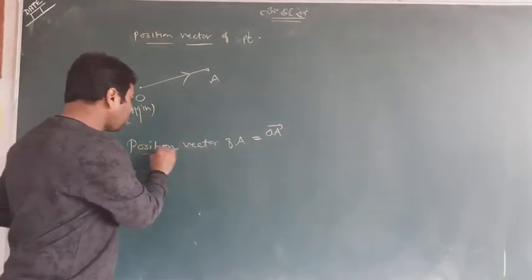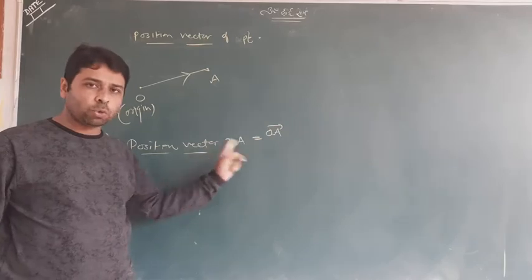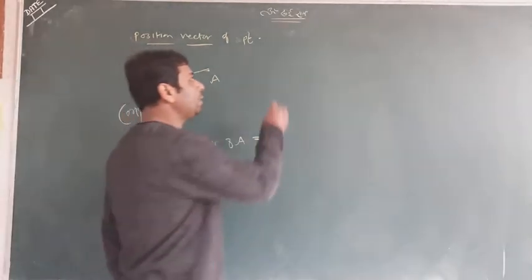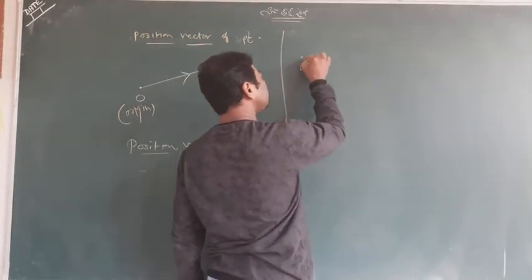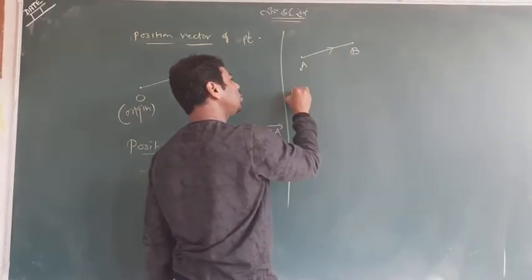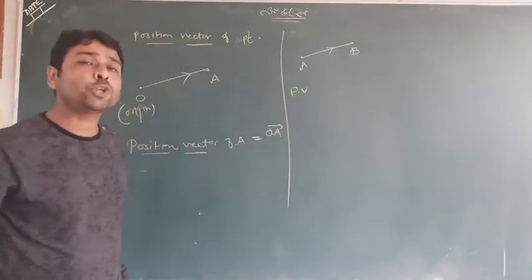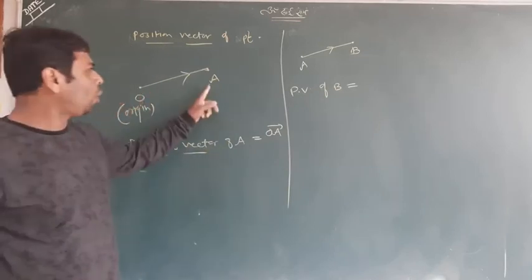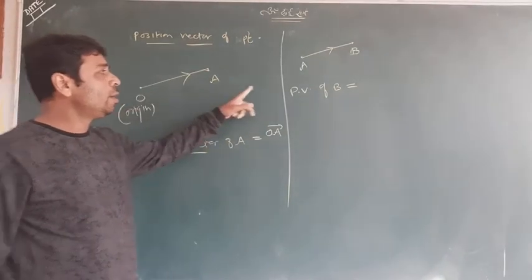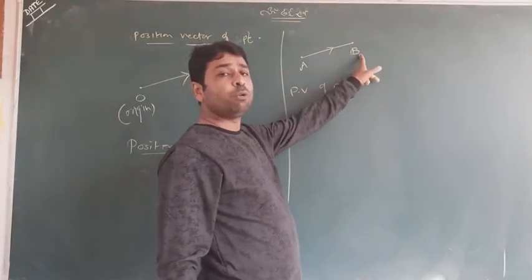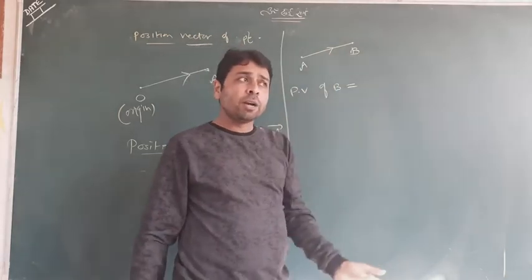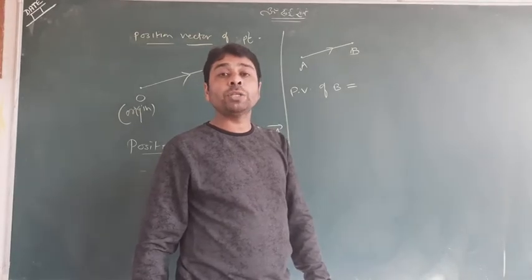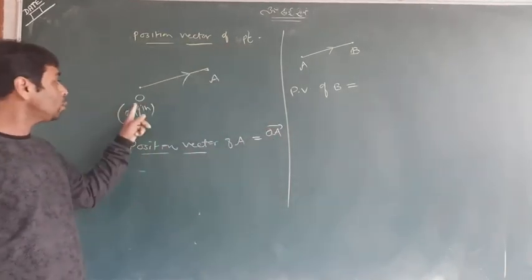But why is this important? Position vector of A is OA. For the position vector, the origin point was important. Again, if I ask you, suppose it is A and suppose it is B, what is the position vector? In short, PV. Position vector of B. As you saw, position vector of A was OA. For position vector of B, students normally used to say AB, but it may be right, may be wrong. Why? Because till now I did not mention the origin point. This time O was the origin point.